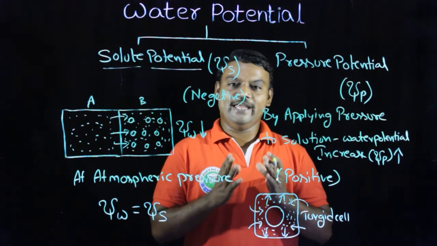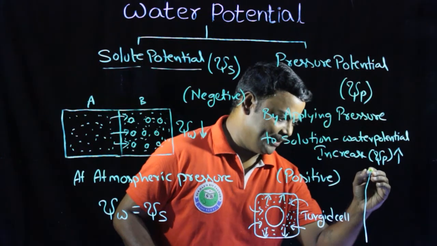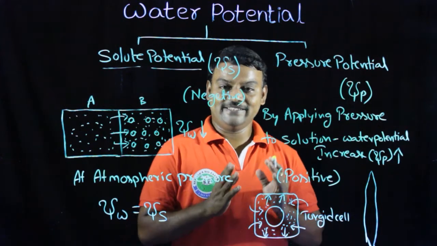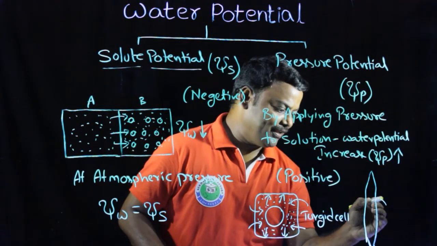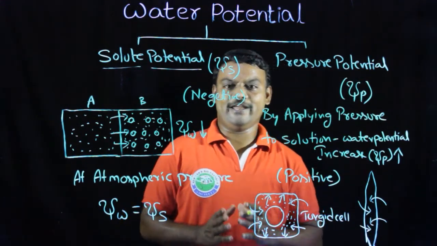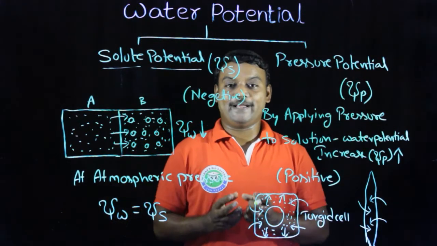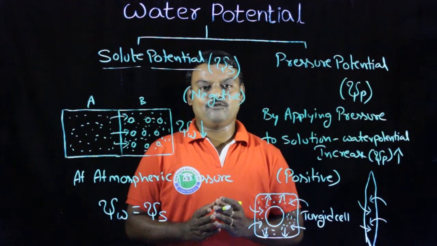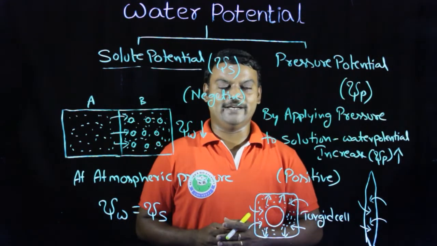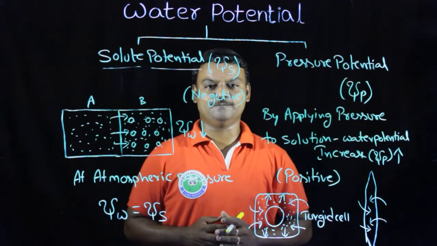In this way, take one xylem cell, which has an empty lumen. When water enters this xylem cell rapidly, the entry of water creates some pressure potential. This pressure potential helps to transfer the water from one part to another part within the plant body. It is called pressure potential. This pressure potential is always positive.